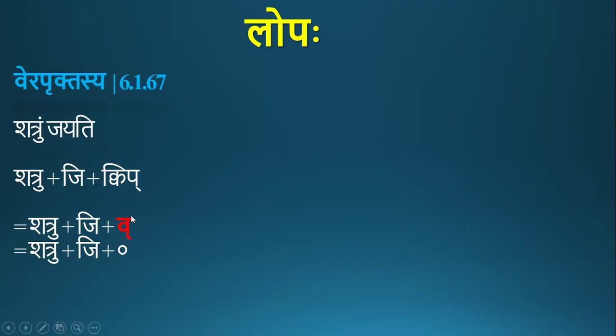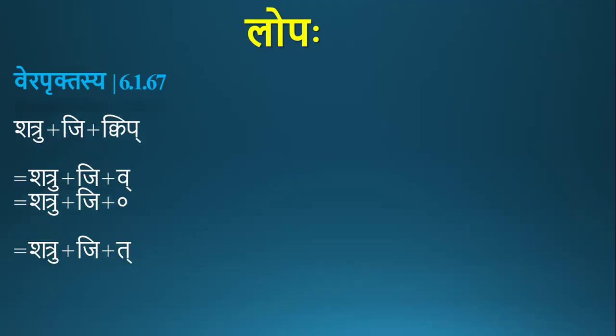So this vakara, which is present as an aprukta, a single letter, undergoes deletion. So we are left with shatru ji. And by some other sutra there will be tugagama, and the final form is shatrujit. By hrasvasya piti kriti tuk, we get this tugagama. We are going to study that sutra. It is the 71st sutra in this same sequence. This is 67; after 68, 69, 70, the 71st sutra is hrasvasya piti kriti tuk.